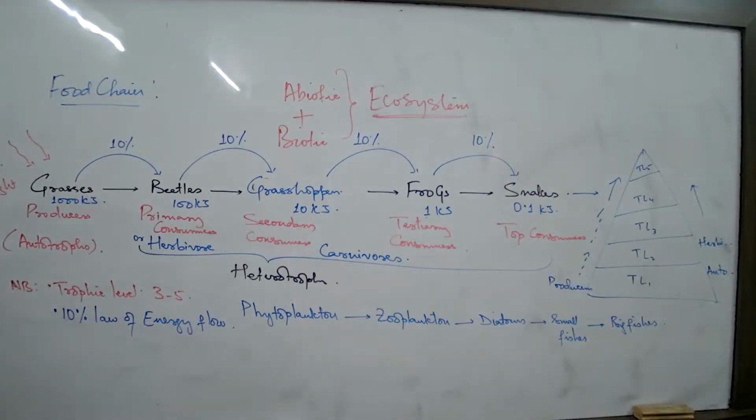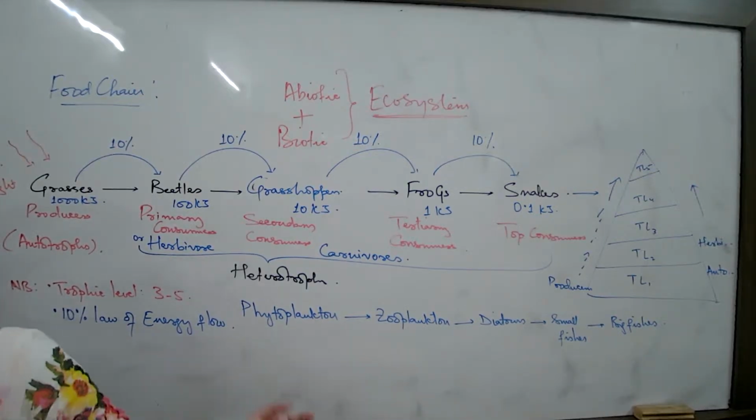There are certain heterotrophic plants as well, right? Which depend on other plants. Like when we are talking about the Venus flytrap, insectivorous, carnivorous plants are also there, like the pitcher plant.